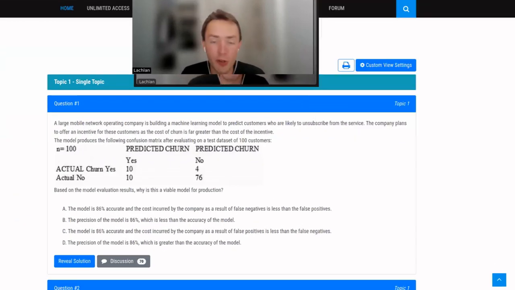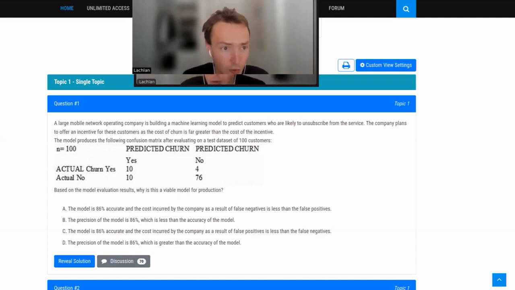AWS machine learning specialty question one. A large mobile network operating company is building a machine learning model to predict customers who are likely to unsubscribe from the service. The company plans to offer an incentive for these customers as the cost of churn is far greater than the cost of the incentive.